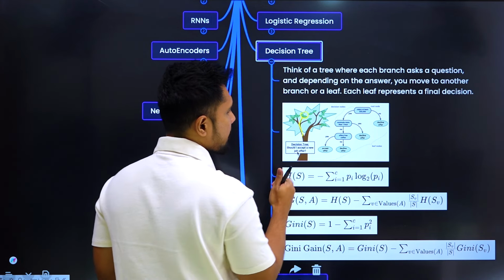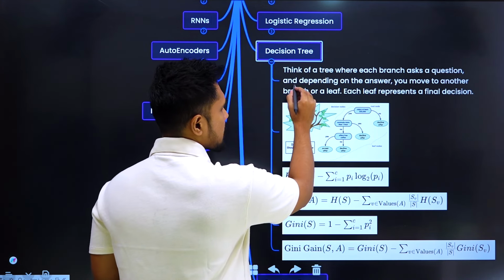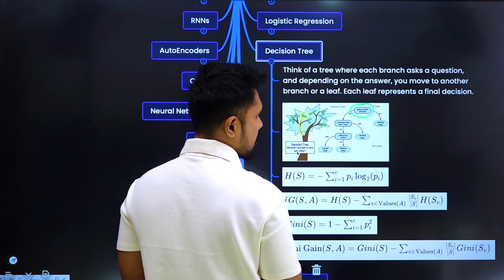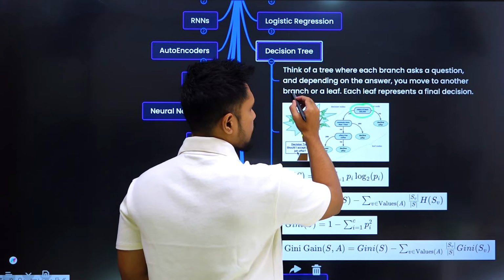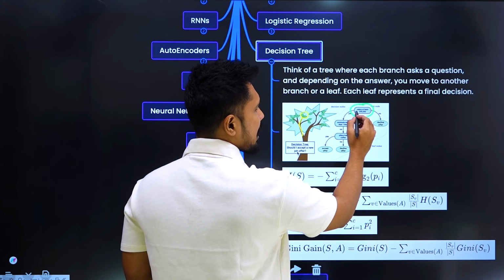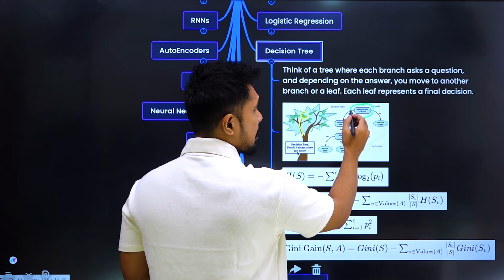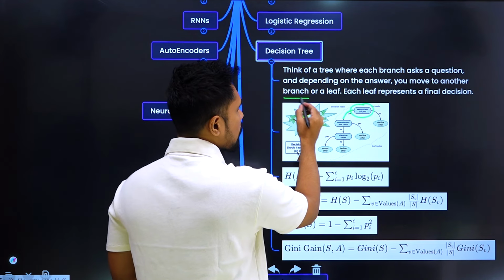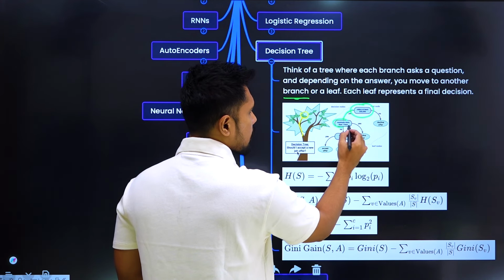So now what exactly are we doing? Each branch is asking a question. See this example. Each branch asks a question. For example, the question is: salary at least $50,000? If the answer is yes, then based on the answer, you move to another branch.